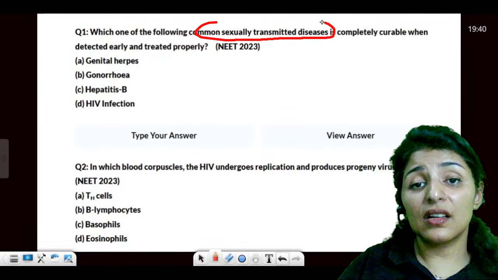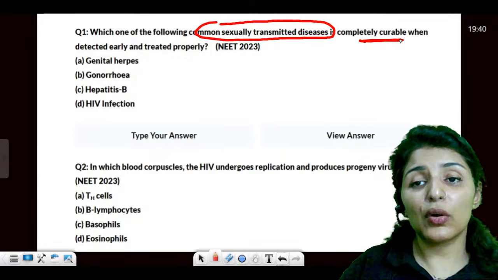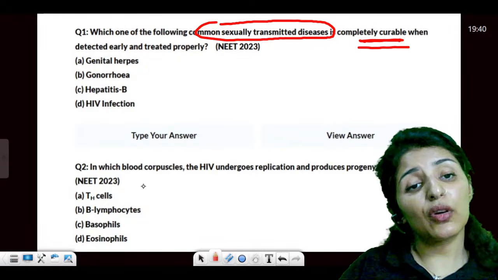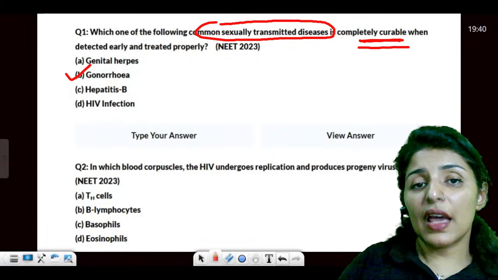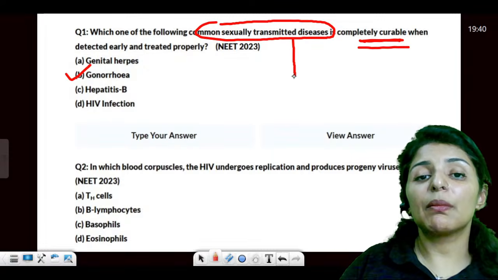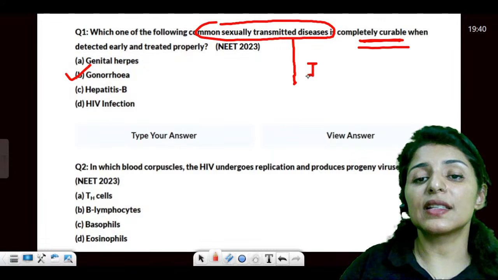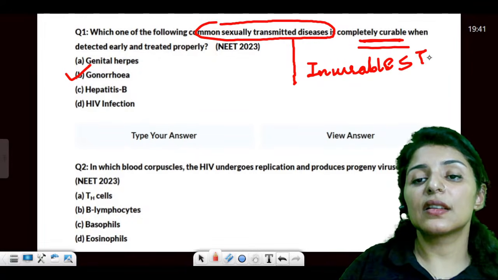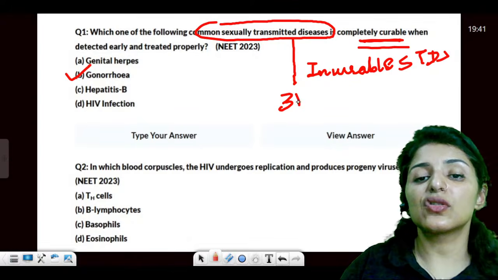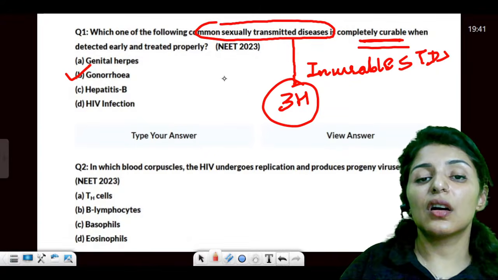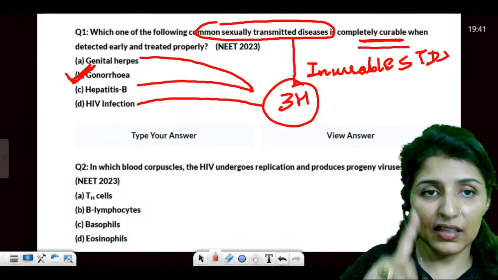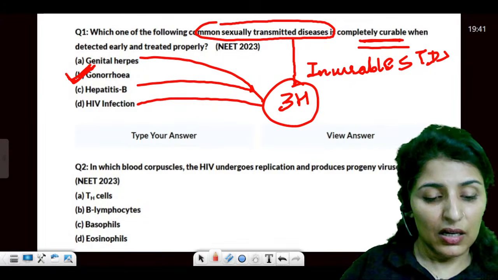Which commonly sexually transmitted disease is completely curable? Completely curable STD. It is gonorrhea. See, I've already given you an answer. How to remember the incurable STDs? All that you have to learn is 3H. What are the 3H? Herpes, hepatitis, and HIV. So which one can be easily treated if detected early? The condition is it has to be detected early.